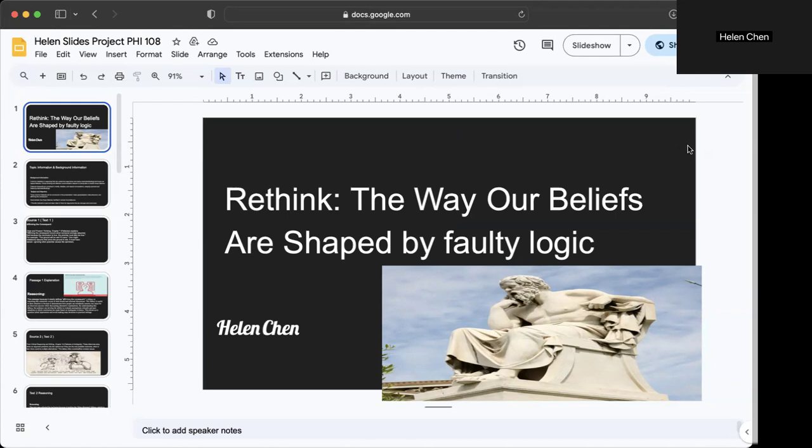Also, I apologize, I cannot click slideshow and present it because when I do that, the Zoom doesn't show up. It just shows a black screen and only my audio.